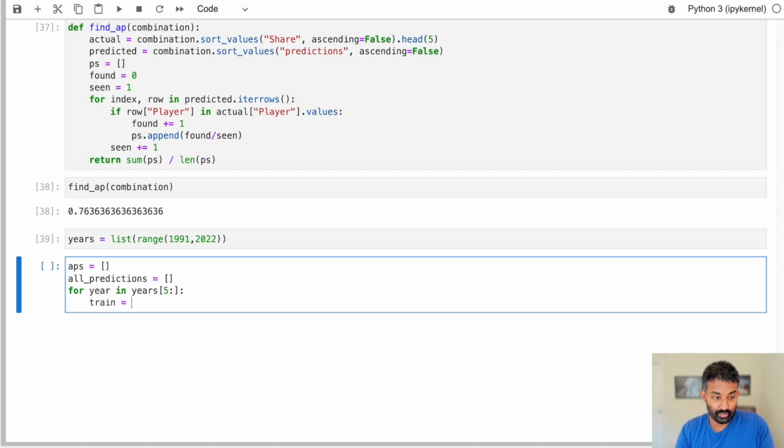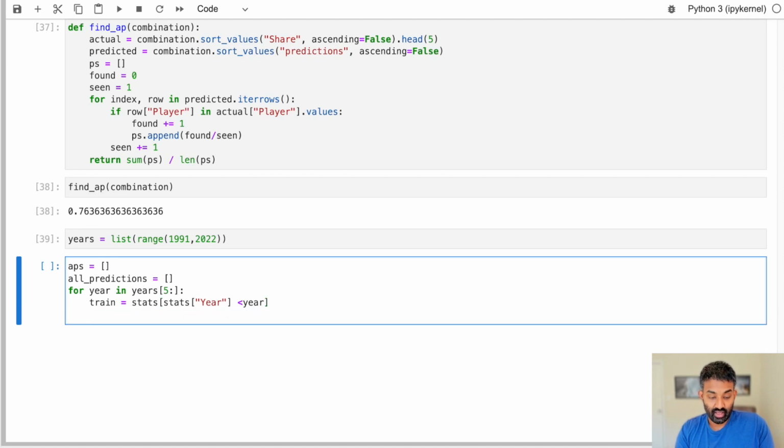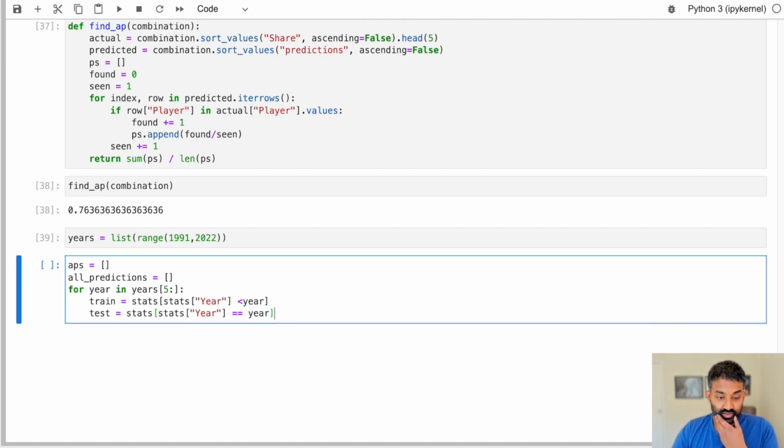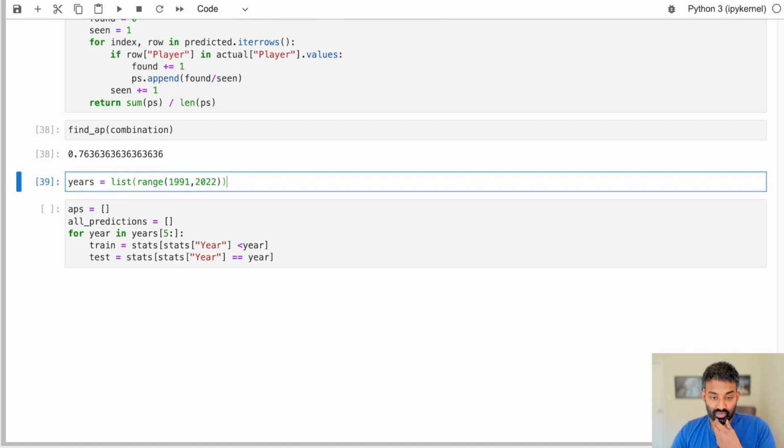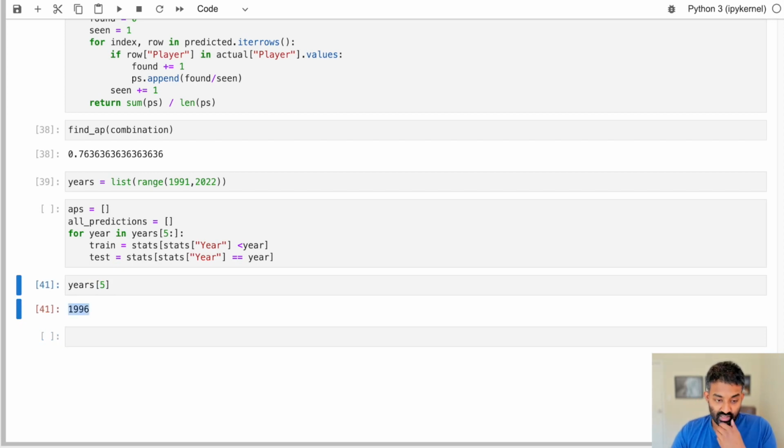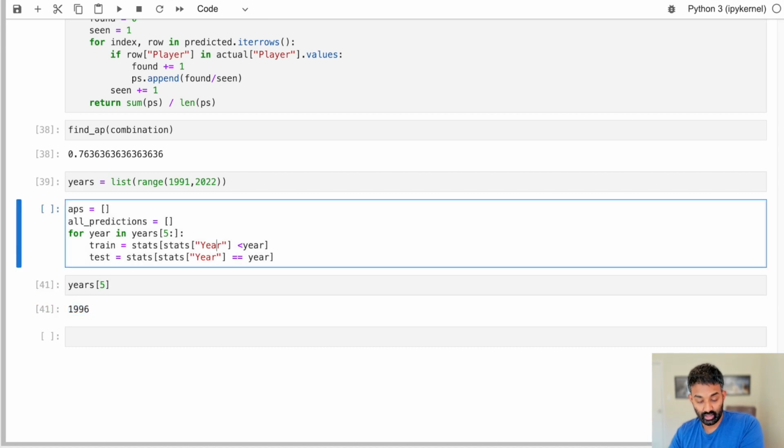So what we'll do is we'll split up the train set, and we'll say any rows with the year less than year are training data, and the rows where the year equals year are our test set. Basically we're looping through our years, starting at year 5, so we're starting at 1996. All the data from 1991 through 1995 inclusive becomes our training set. 1996 is our test set, which we're making predictions on. That's the first iteration through the loop.